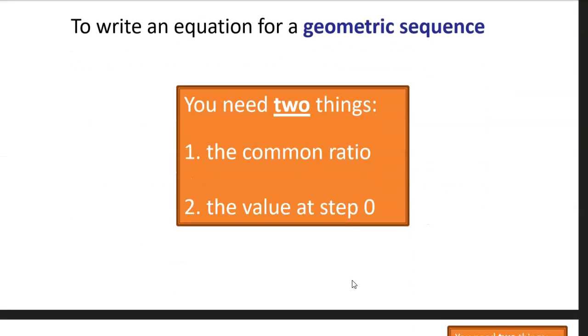To write an equation for a geometric sequence, you need 2 things. This should look pretty familiar because we talked about something similar with arithmetic sequences. You need the common ratio, that number that we multiply each step by, and then the value at step 0. This is very similar to the arithmetic sequence when we needed the common difference and the value at step 0.